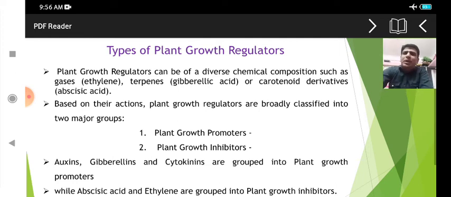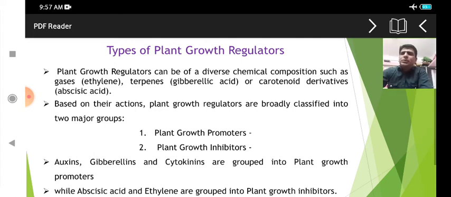The first is plant growth promoters and the second is plant growth inhibitors. Some hormones or plant growth regulators play a role in growth promotion, and some play a role as plant growth inhibitors. So this classification is basically on the basis of their action.